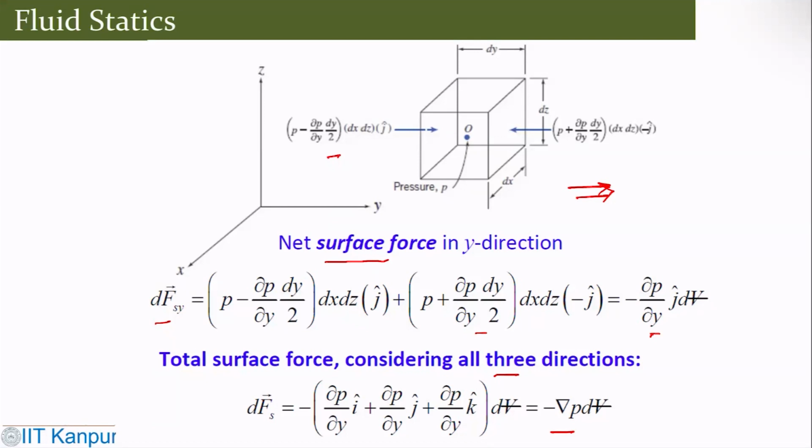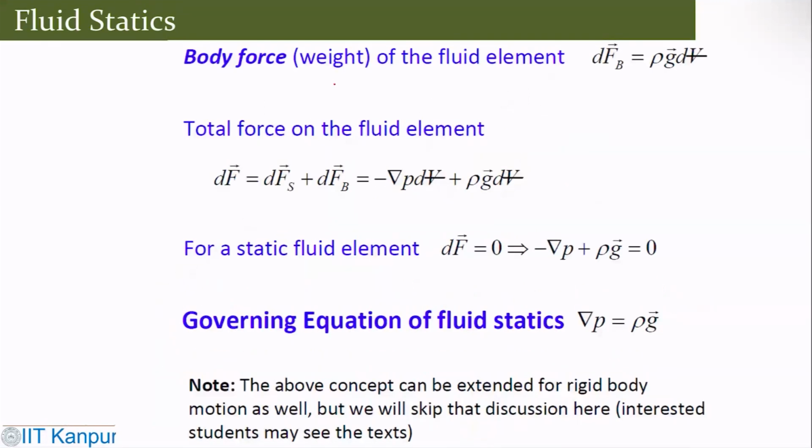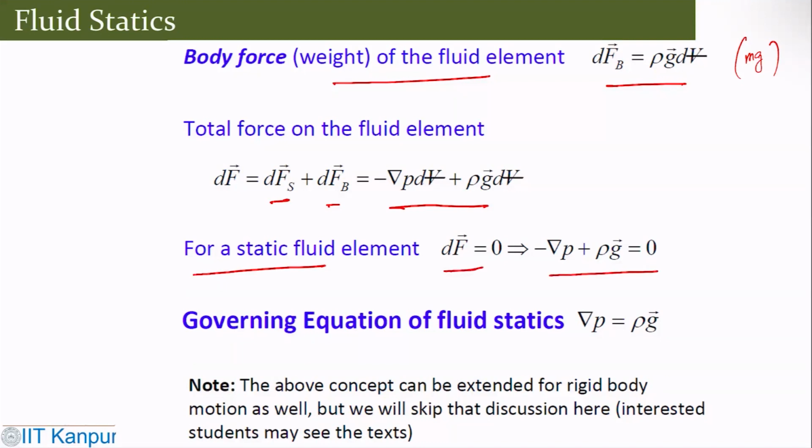Now the second thing is the body force, which is the weight of the fluid element. This is straightforward, which will be rho g V. Obviously one can think of it as mg actually. Now the total force on that particular fluid element would be the surface force plus the body force. So this is what it is. Now for a static fluid element, the total force is 0, so this goes to 0. So what I get is that del P is rho g bar.